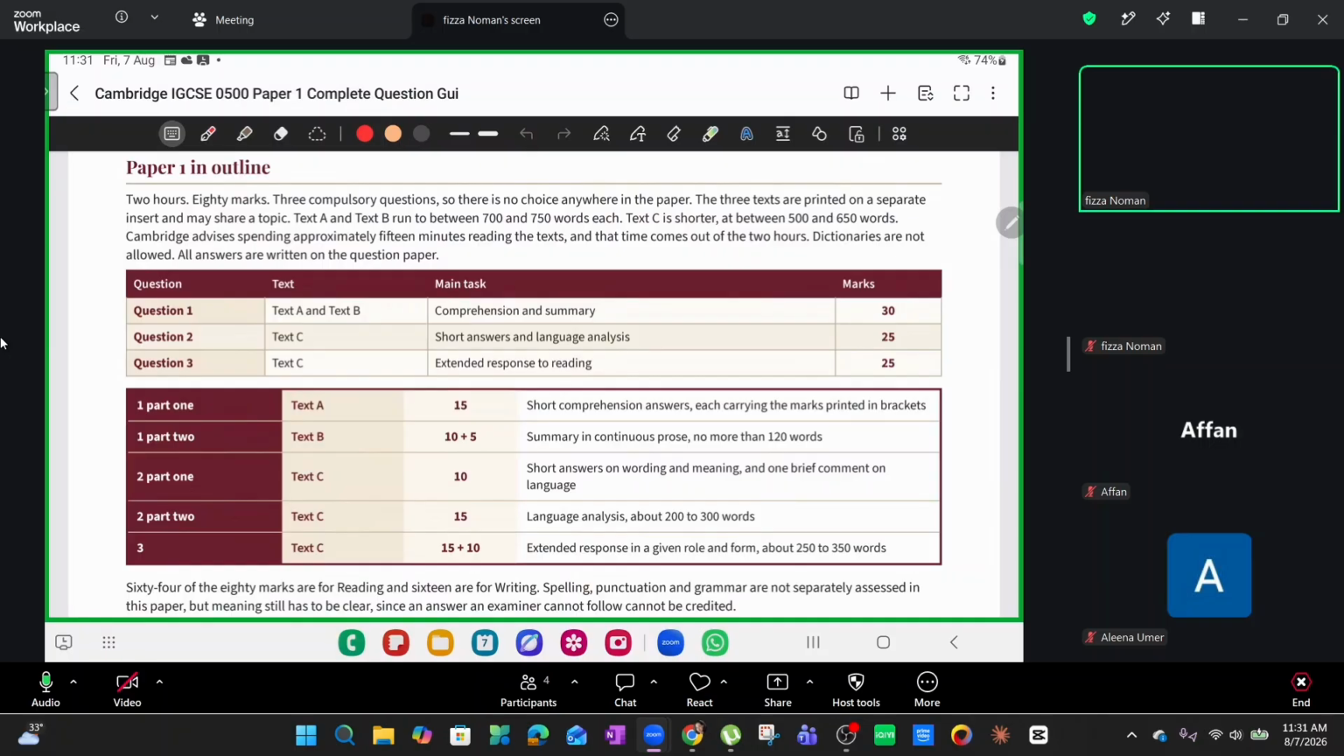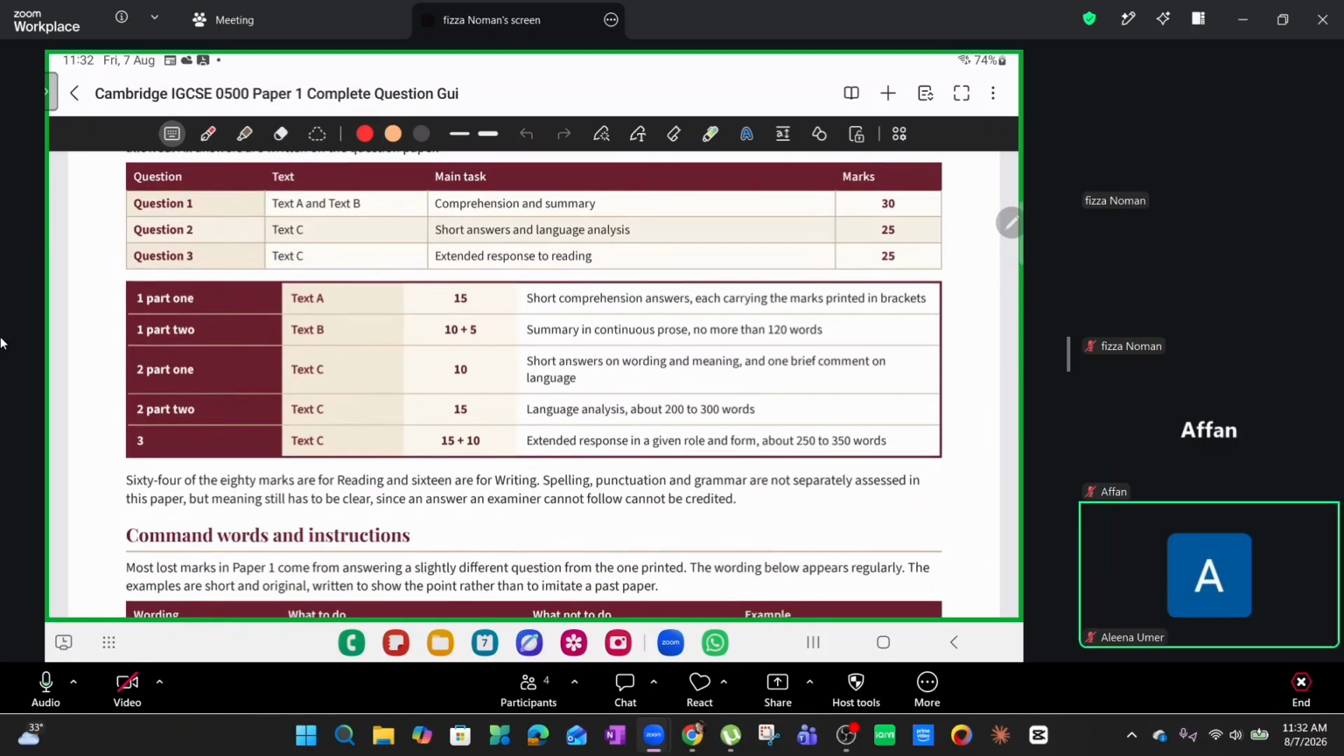Apart from that, Cambridge expects you guys to dedicate 15 minutes to reading, so that you have absolutely understood the texts. The entire paper is literally about comprehending, understanding, reading. Do we understand so far?